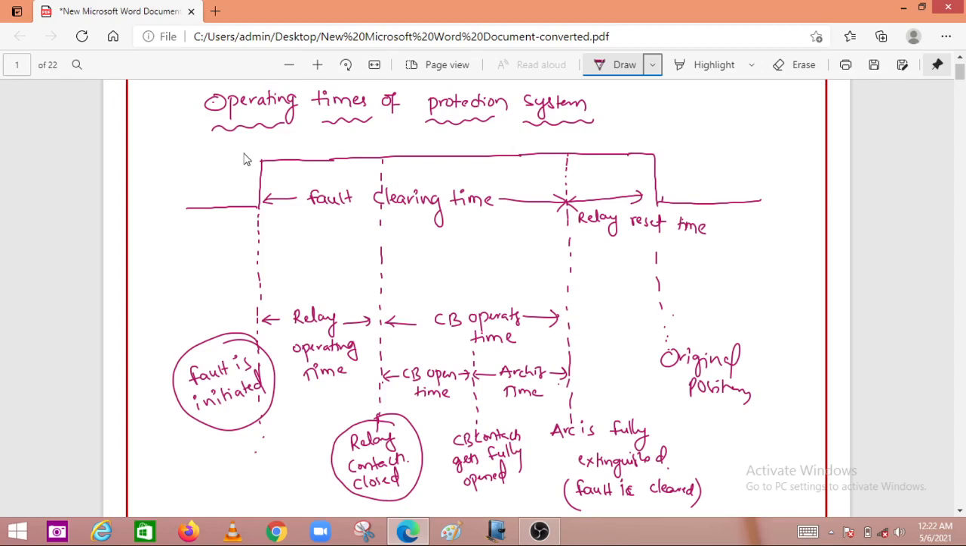Okay, so the complete fault clearing time is nothing but the combination of relay operating time plus circuit breaker operating time. Circuit breaker operating time is nothing but circuit breaker opening time plus arcing time. Generally circuit breaker opening time is more than the arcing time, because the circuit breaker is a mechanical device, so to open the contacts it takes some time. So these are related to the operating times of the protection system.